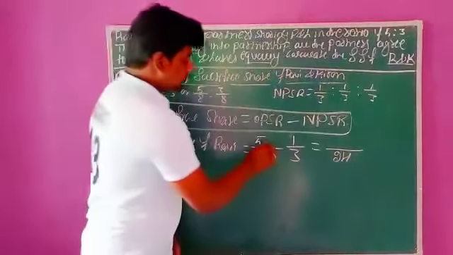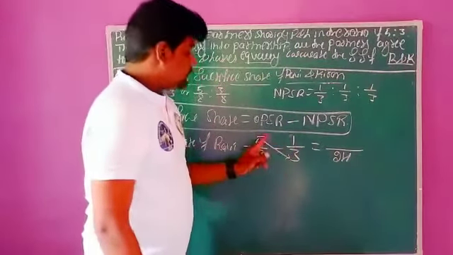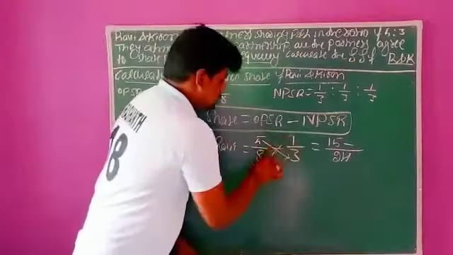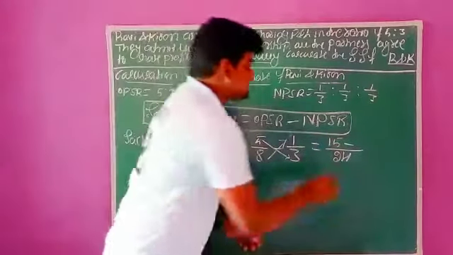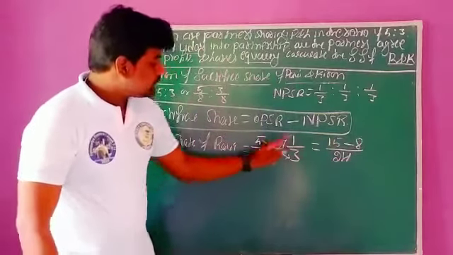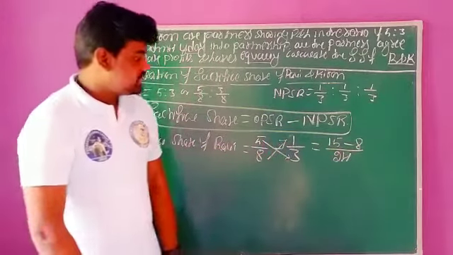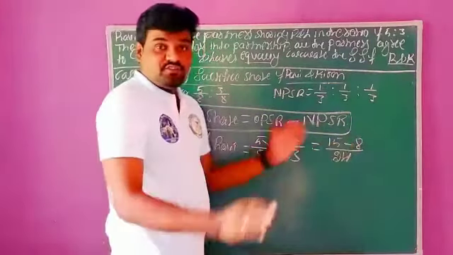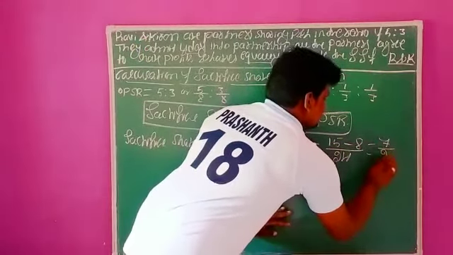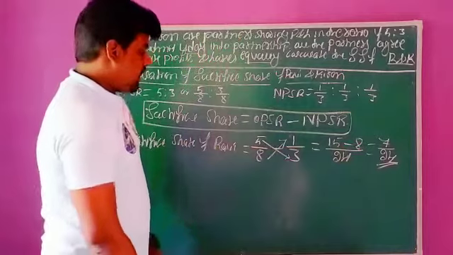The same being, 5 threes are 15. 8 ones are 8. So 5 threes are 15, 8 ones are 8, 8 threes are 24. This is the cross multiplication. Again now we need to simplify. 15 minus 8. What is the difference? 15 minus 8, the difference is 7. 7 divided by 24. This is the sacrifice share of Ravi.